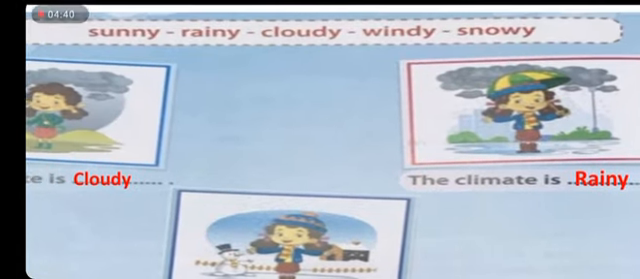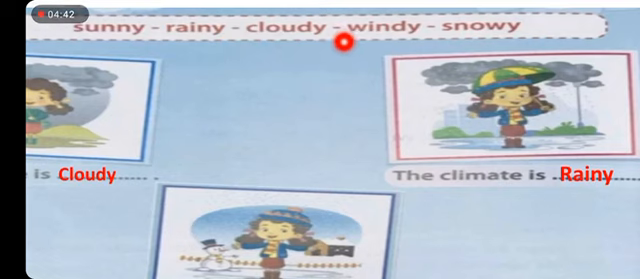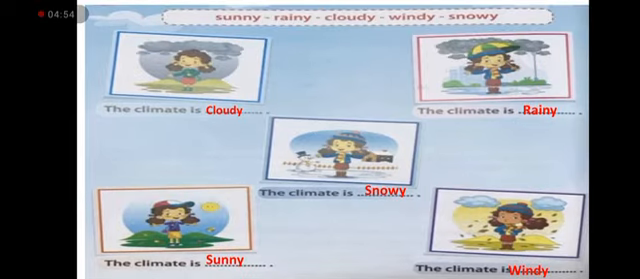So now, can you tell me the climate? What can you see here? You can see a large number of clouds. So the climate is sunny or rainy or cloudy? Yes, the climate is cloudy. Look here. You can see rain. So the climate is rainy. Excellent. Look at this photo. You can see snow or ice. So the climate is snowy.